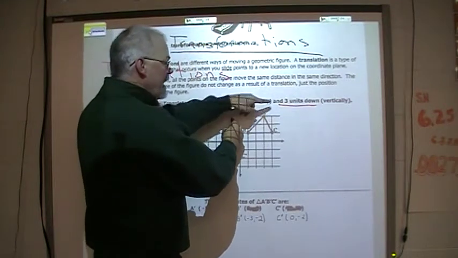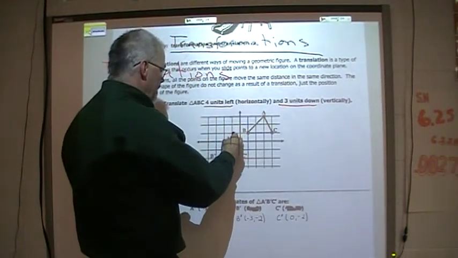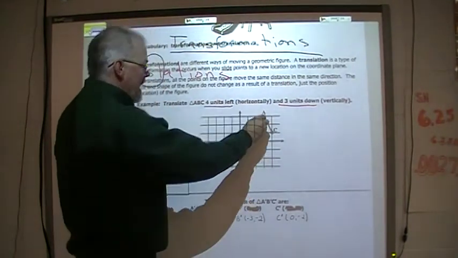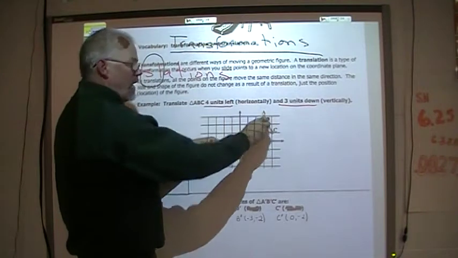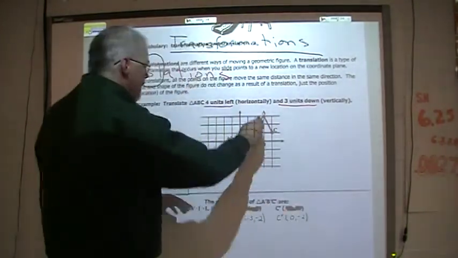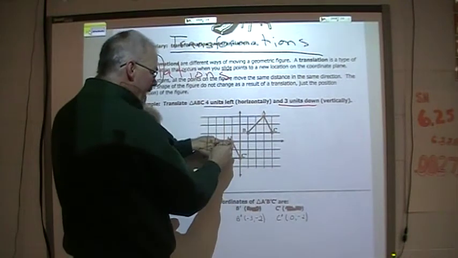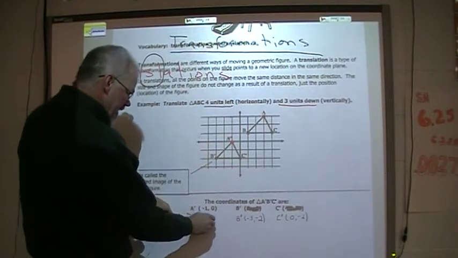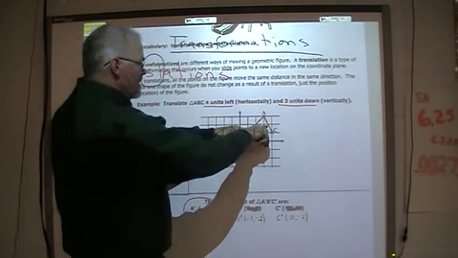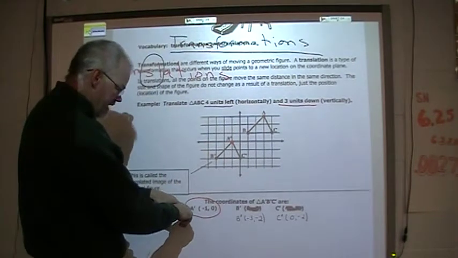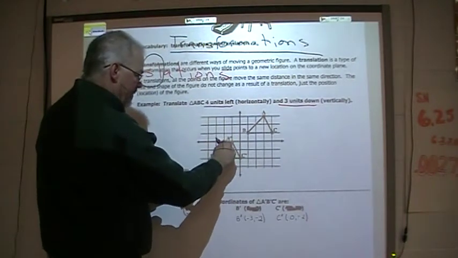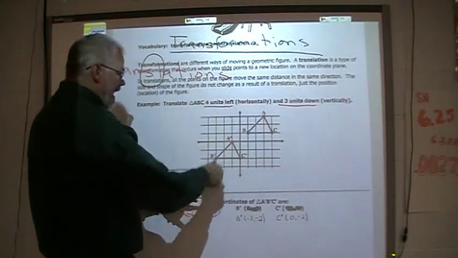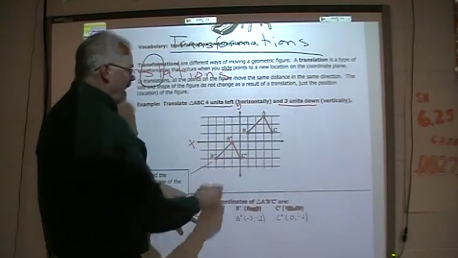Then it says 3 units down. 1, 2, 3. That is where my new A is. A moves from there to there. We have translated it, slid it from here to here. And when we make a new A, you see this little tick mark? That's called A prime. We had ABC at these coordinates. Our new triangle is at these coordinates. -1, 0. That's that point. X is -1. We didn't go up or down on the y-axis. This is the x-axis. This is the y-axis.